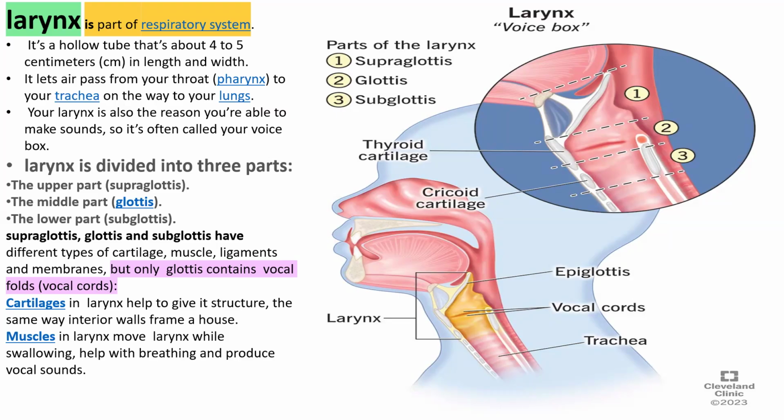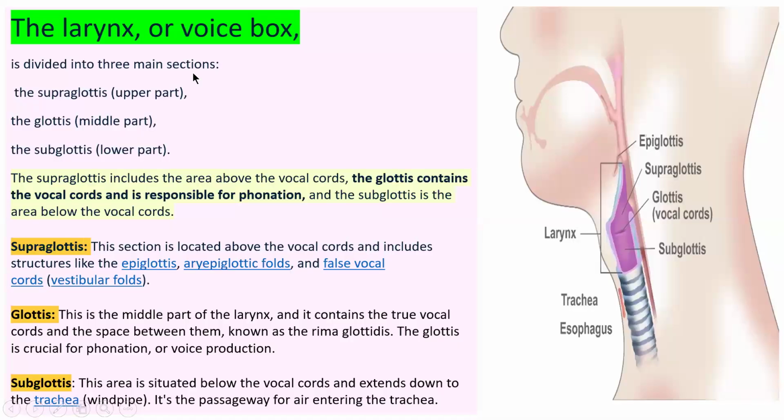The larynx is made up of cartilage and muscle. Cartilage gives it structural support, and muscle helps the larynx in swallowing food, helps in breathing, and helps produce vocal sound. You are able to speak. So the larynx is called the voice box.